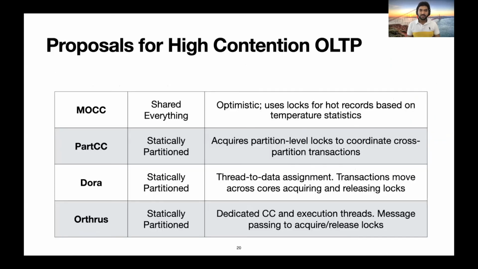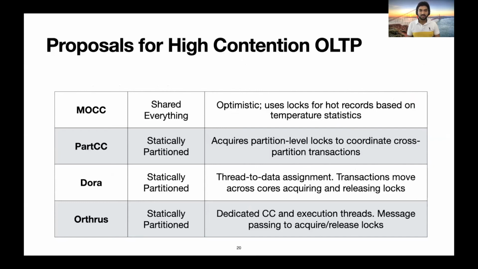Now we compare Strife with the following proposals for high contention OLTP. MOCC is a shared everything optimistic protocol that uses locks for hot records based on temperature statistics. PartCC is a partitioned database that acquires partition level locks. DORA is an alternate architecture that adopts thread to data assignment over thread to transactions. Transactions move across cores, acquiring and releasing locks to perform concurrency control.